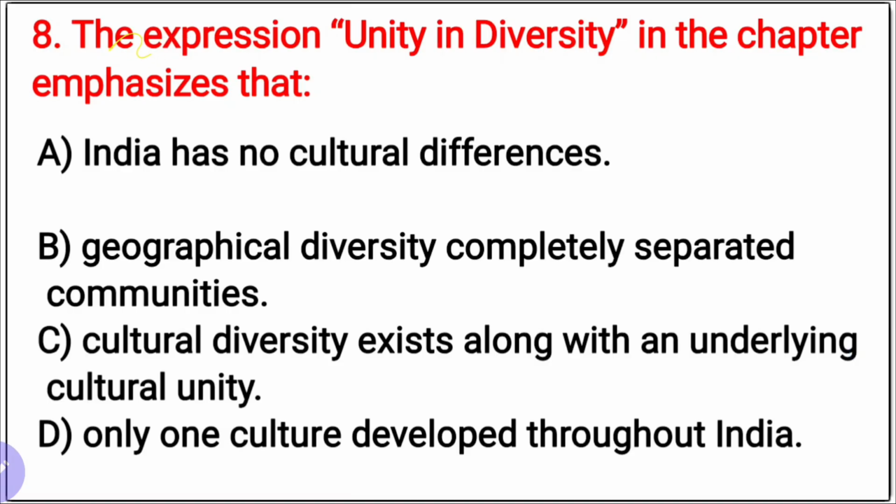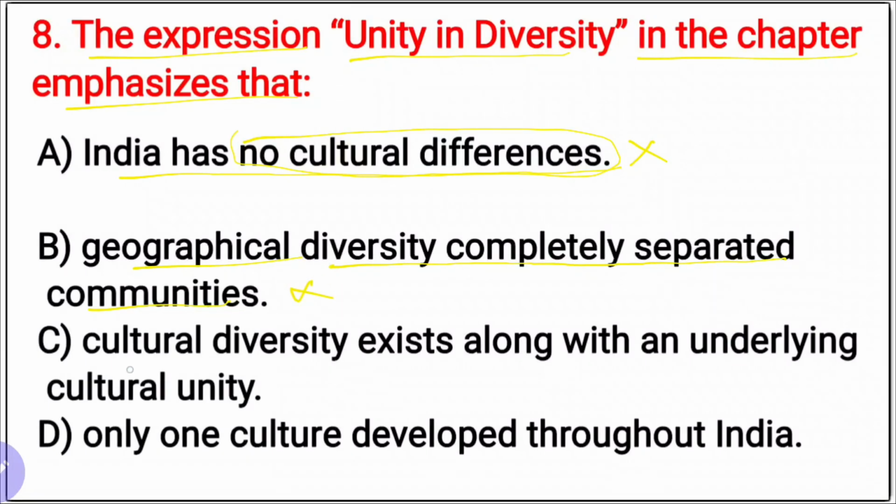Next, 8. The expression unity in diversity in the chapter emphasizes that, first, India has no cultural differences. First is the wrong one. Second, geographically diverse, completely separated communities. No, this is also a wrong statement.